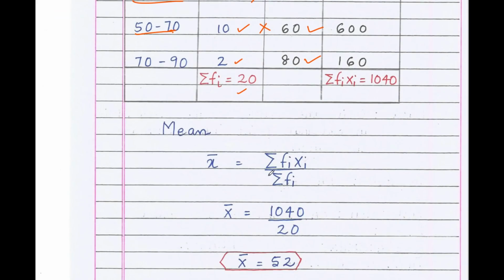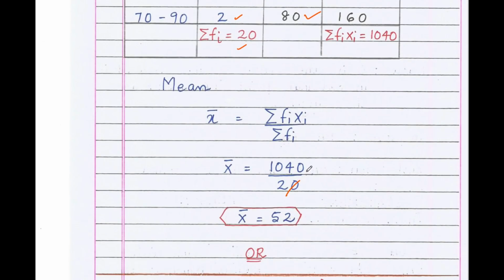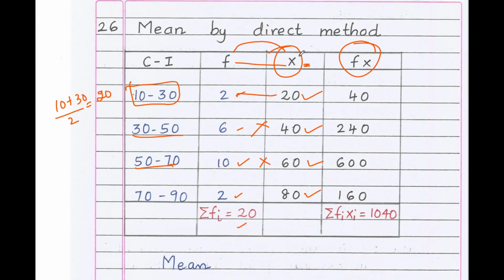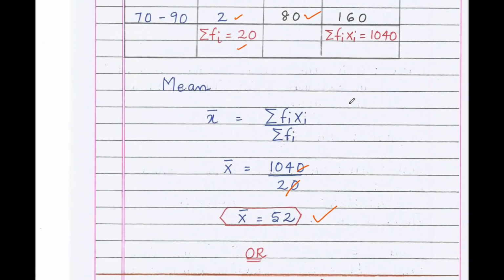The sum of fi xi is 1040. Now mean x bar equals sigma fi xi divided by sigma fi. Sigma fi xi is 1040, divided by sigma fi, which is 20. 0 and 0 will cancel out. What we get? 104 by 2, which is equal to 52. The mean or the average by direct method is 52. Very simple method. Find the class mark, multiply f and x, add the sum of fi xi, and 1040 divided by sigma fi, that is 20, will give the mean. Otherwise you can write mean x bar equals sigma fx by n. Directly you can do it also, no problem, you'll get the correct answer.